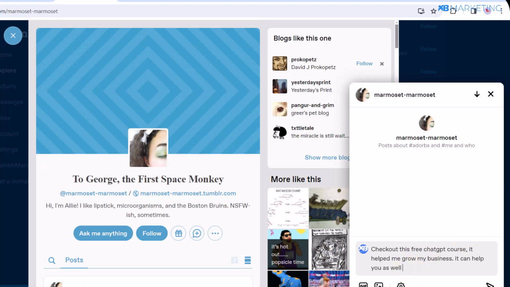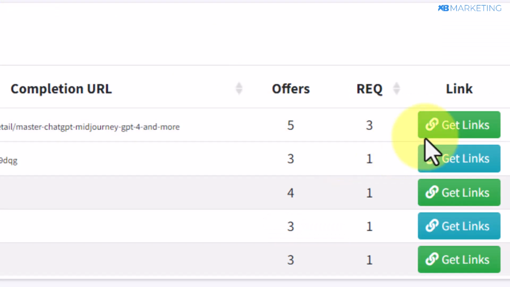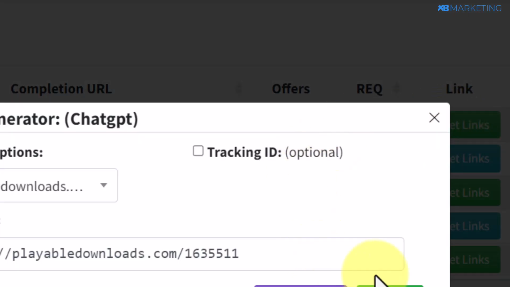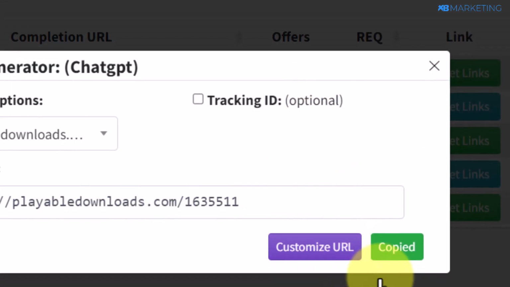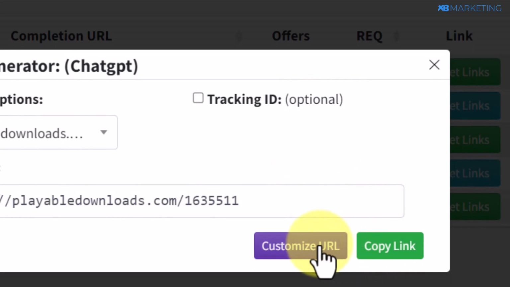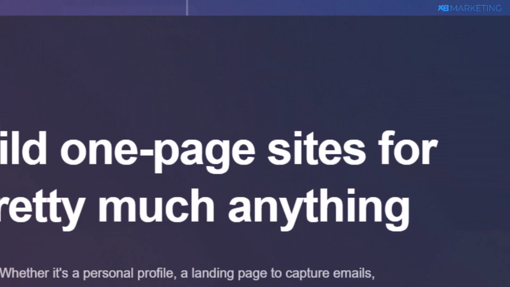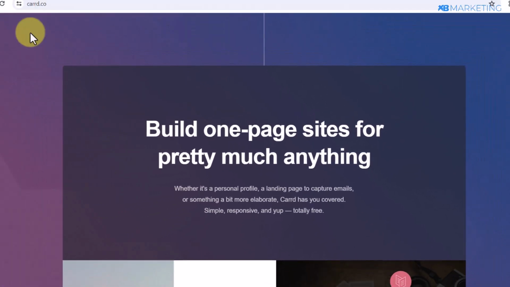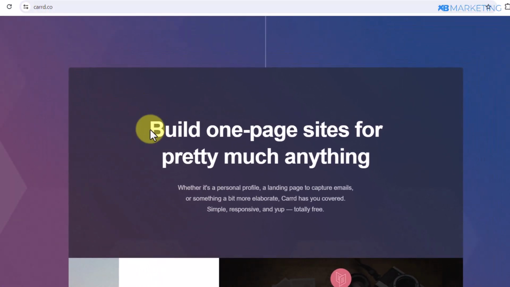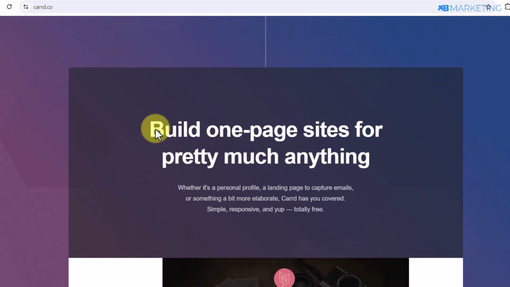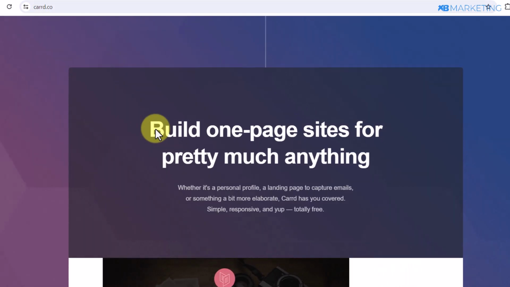To grab the link, go back to your CPAGrip account and click on get links. Then copy your URL file locker link. Once you do this, you can create a landing page. If you want to do that, go over to card.co, where you can build a one-page landing page to promote this course.